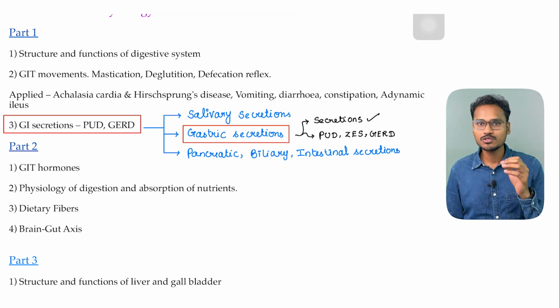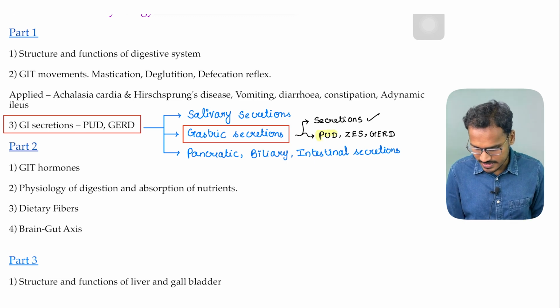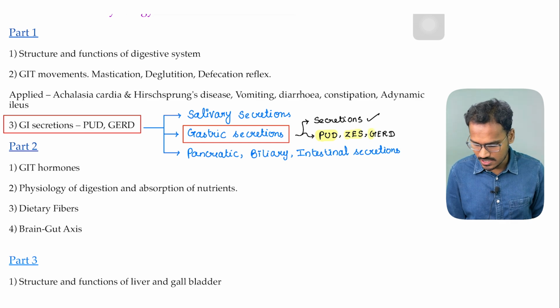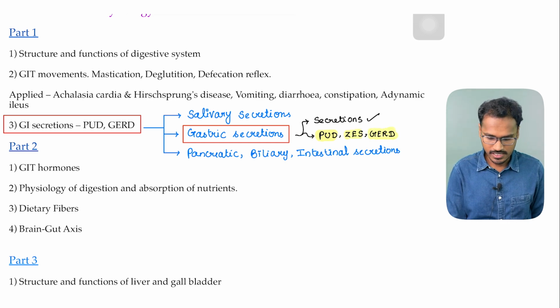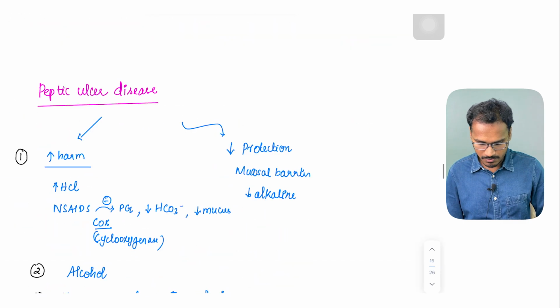Here we will be discussing some of the key important disorders that are relevant to gastric secretion. First is peptic ulcer disease. Second is Zollinger-Ellison syndrome. And the third one is gastroesophageal reflux disease. We are going to discuss them very briefly. So let's get into the topic. First is peptic ulcer disease.